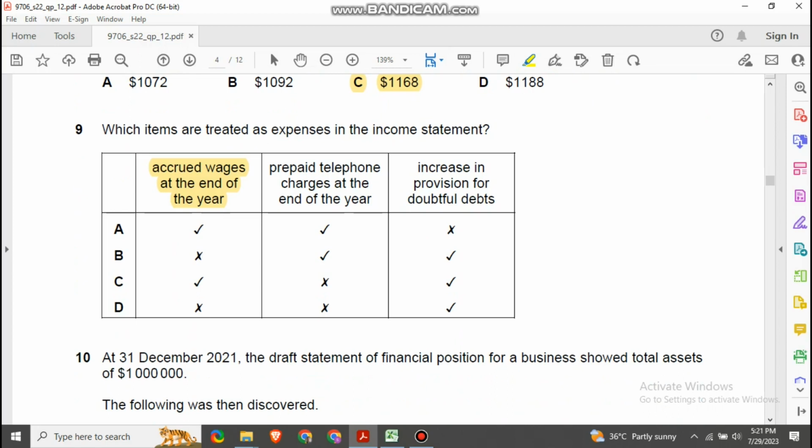Prepaid telephone charges at the end of the year: this is prepaid for the upcoming year, so we will not include that as this year's expense. And increase in provision for doubtful debt: the provision for doubtful debt is increasing, so we should include this as our expense. So the option that says both of these are correct is the right option. It is option number C.